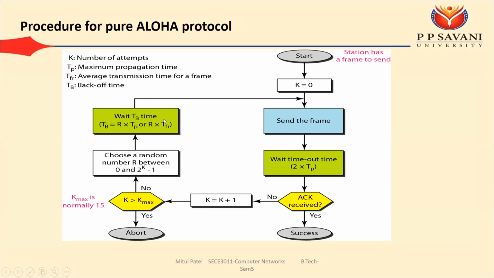Okay, so wait for the TB time, and then again you have to start your transmission. So when a collision happens, we can say that every station is waiting for some random amount of time.